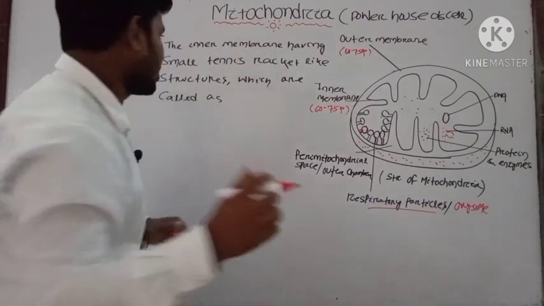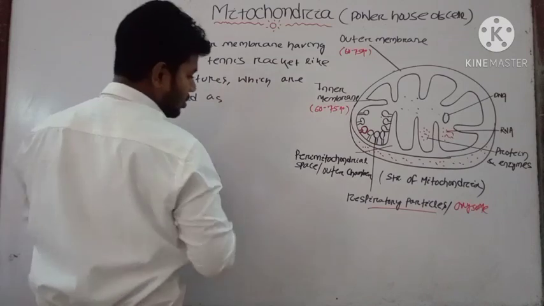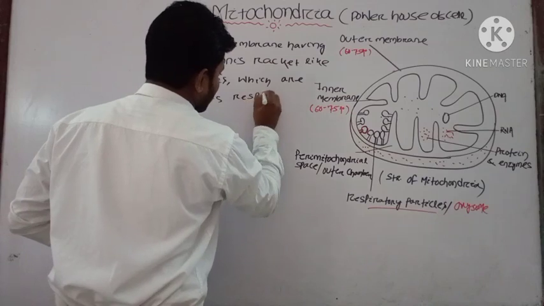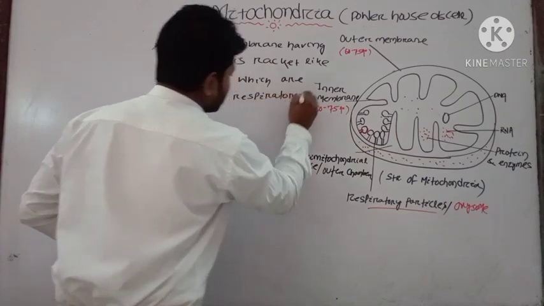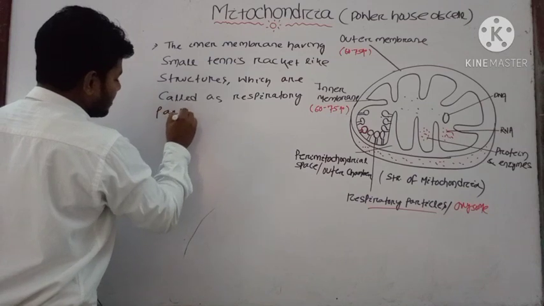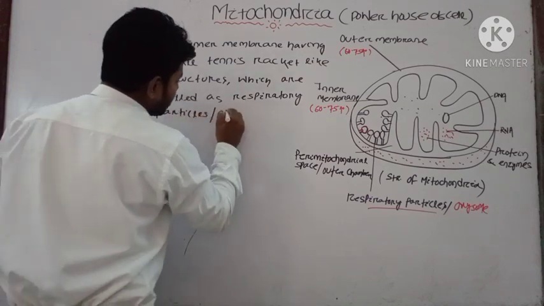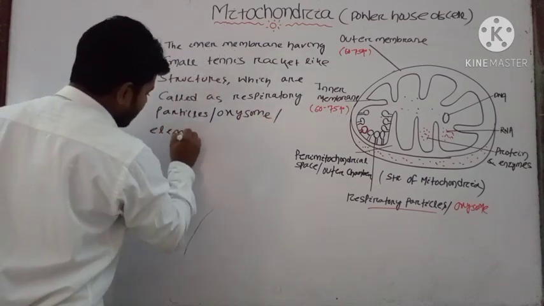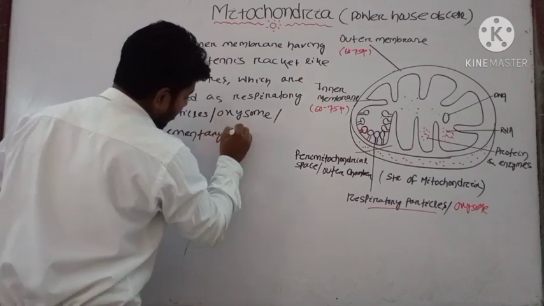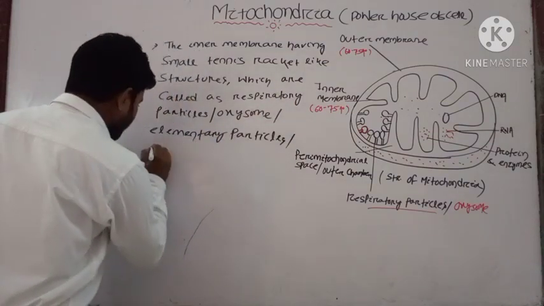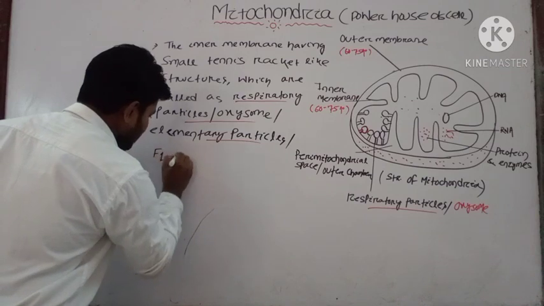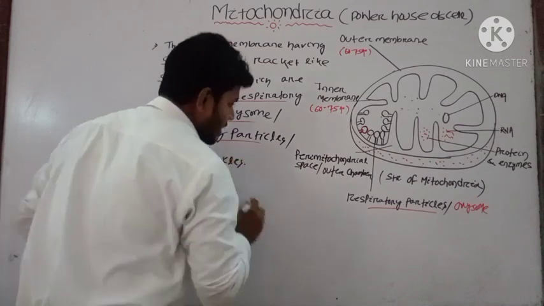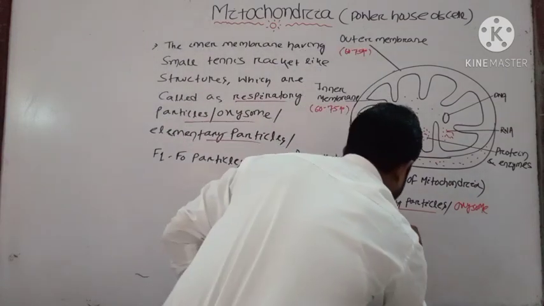Okay, it can come as a short question, which are called your respiratory particles, oxysomes, or elementary particles, or F1 F0 particles.